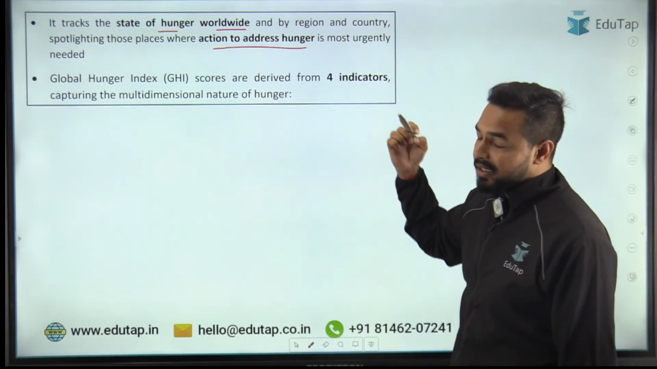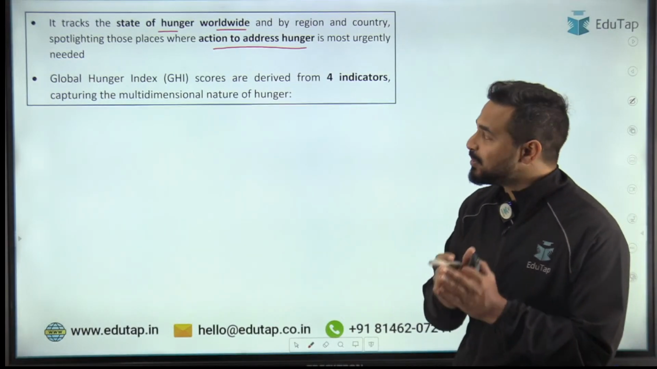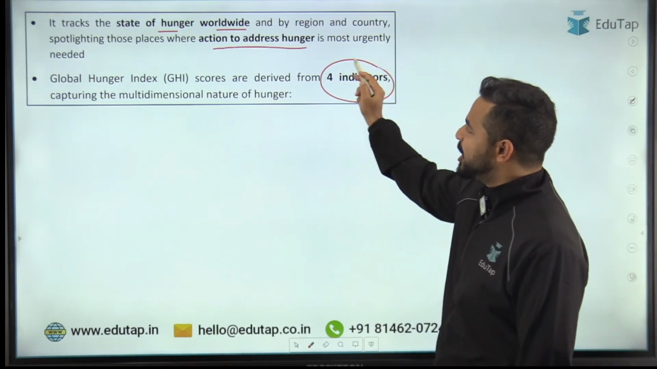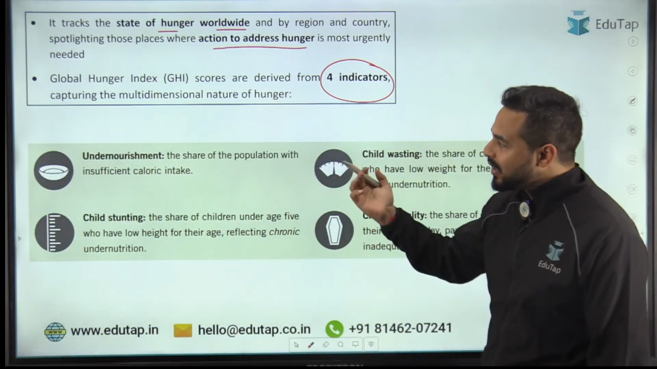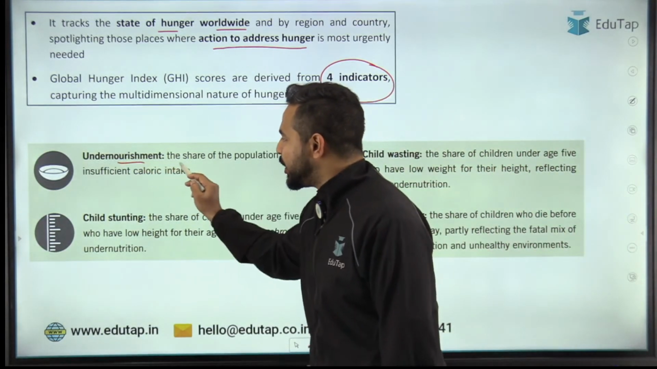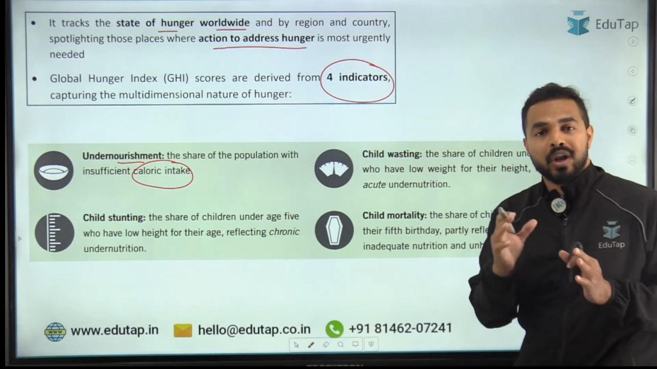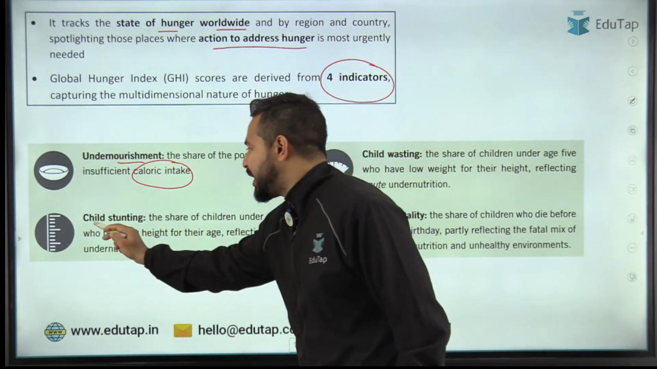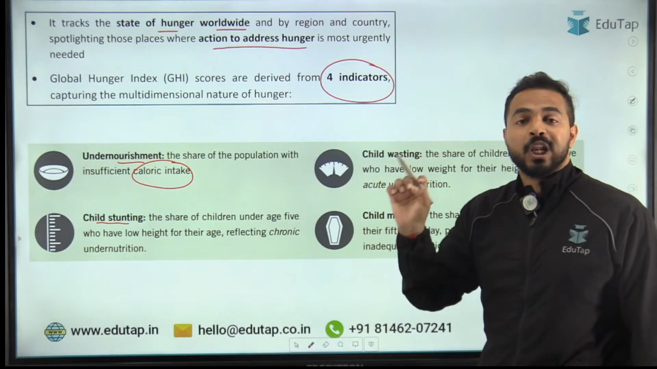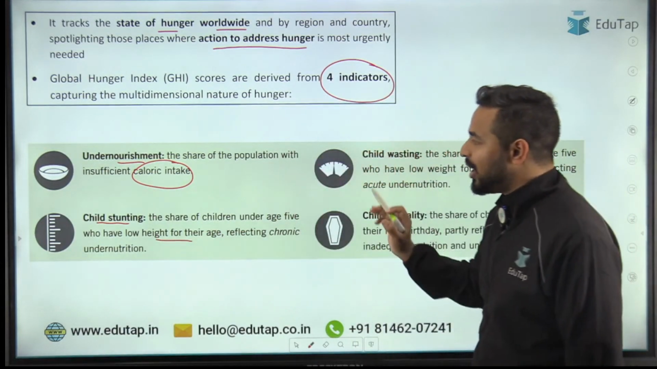The Global Hunger Index ranks countries on the basis of a GHI score, which is based on 4 indicators. Now what exactly are these 4 indicators? They include undernourishment, which is related to calorie intake. Insufficient calorie intake is what we call undernourishment. Then we have child stunting, guys, which is the low height of a child as per their age. This is called child stunting.